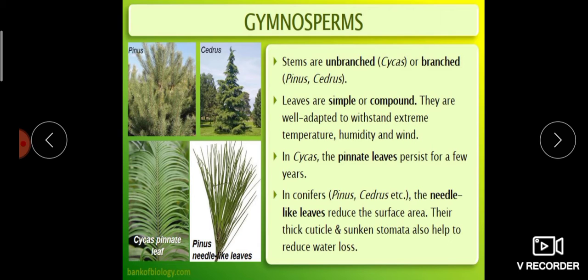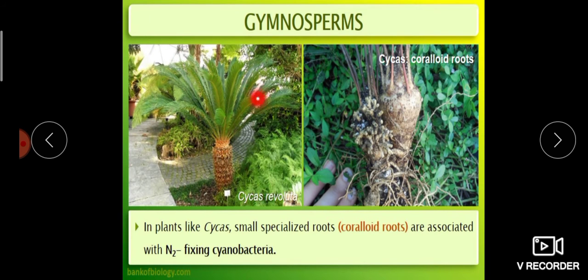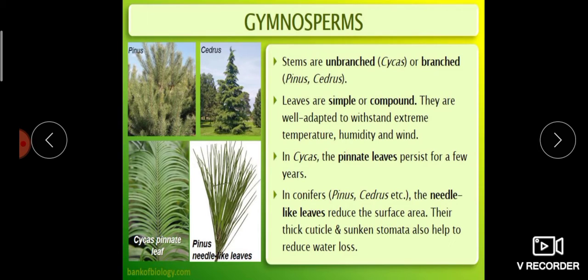In Cycas, the leaf is pinnate. This is Cycas revoluta, and these pinnate leaves may remain on the plant for a few years. In conifers, such as Pinus and Cedrus, the leaves are needle-like.